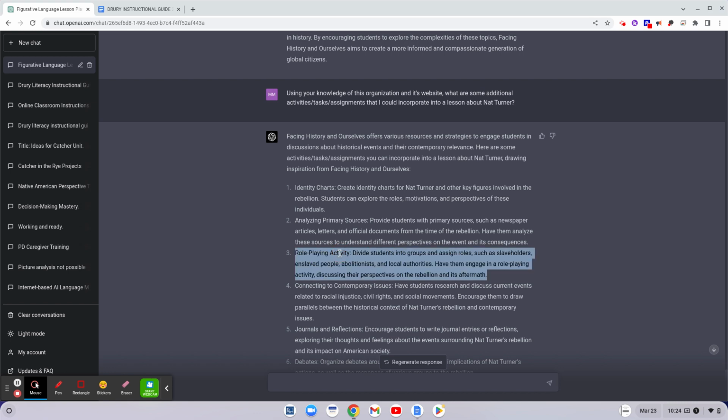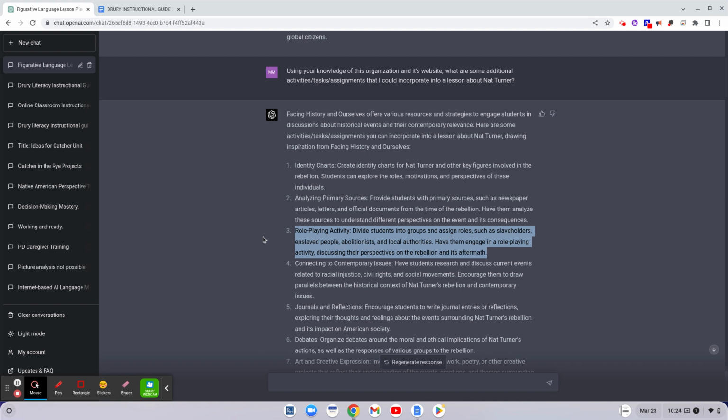Although, in fairness to ChatGPT, when coming up with this god awful idea, engaging in a role playing activity where students are slaveholders, that has been done in classrooms before. It didn't just make this up out of the blue. I think this awful idea has been done, and so it must have been aware of that somewhere along the way and incorporated it into this lesson.